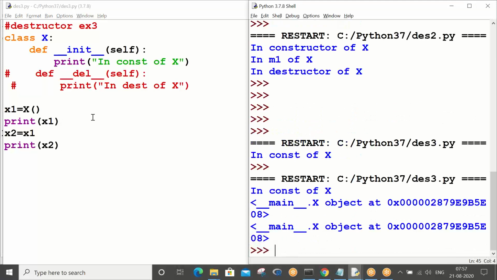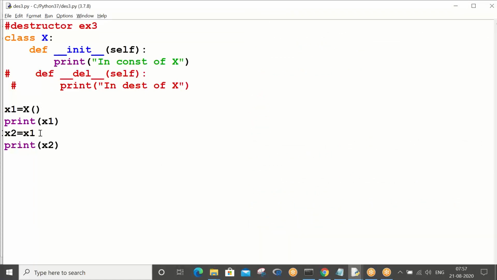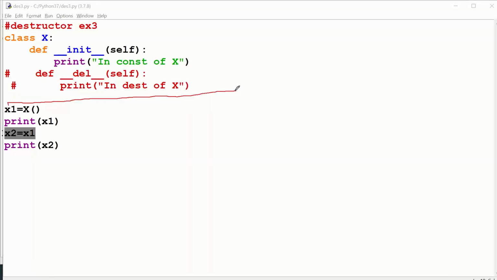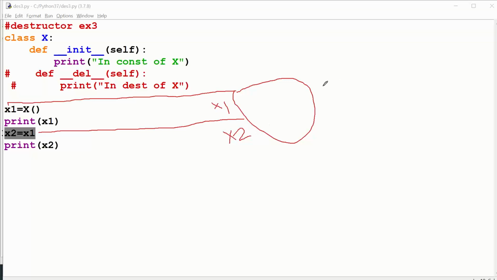You can see the constructor is executed only once, because we created the object only one time. But what's the story here is we have leaked the secret of the object's address to two people. So only this one knew in the first step, and with this step, this one also gets to know. X1 and X2, two variables are now referencing your object. So what is the count of RVC? 2. Right?